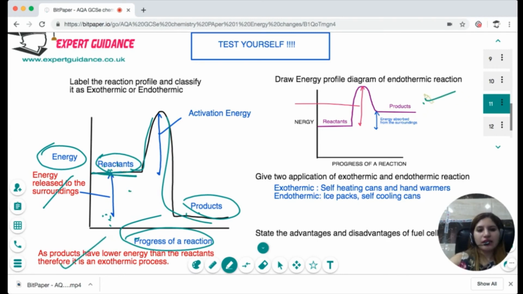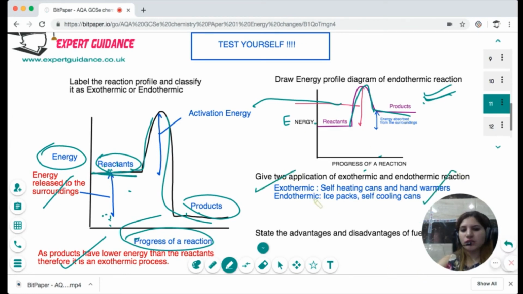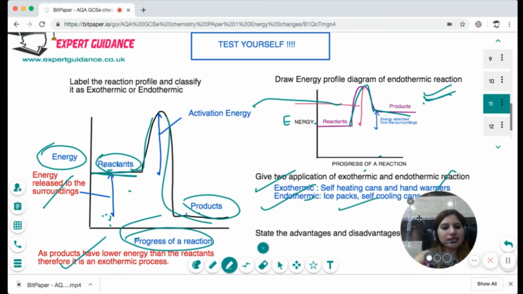This is an energy profile diagram of an endothermic reaction. So it's energy against progress of reaction. The products are at a higher energy level than the reactants, and then we have the activation energy bump. The applications of an exothermic reaction are self-heating cans and hand warmers. For the endothermic, it's the ice pack and the self-cooling cans.